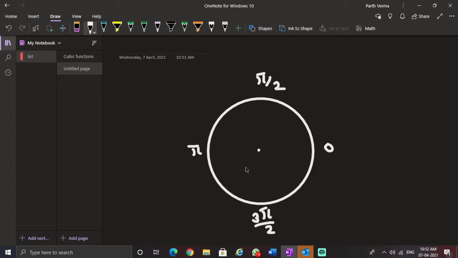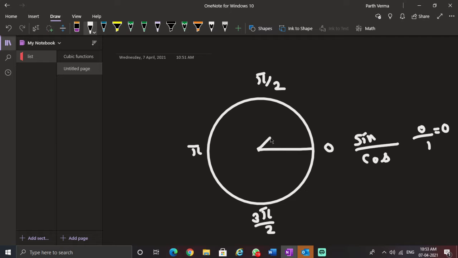So here is your unit circle. You know, tan 0 degrees is sine 0 over cos 0. Tan is sine over cos, no? So sine 0 is 0 and cos 0 is 1, so this is equal to 0. So tan takes a 0 value here, no? Then the value keeps on increasing.